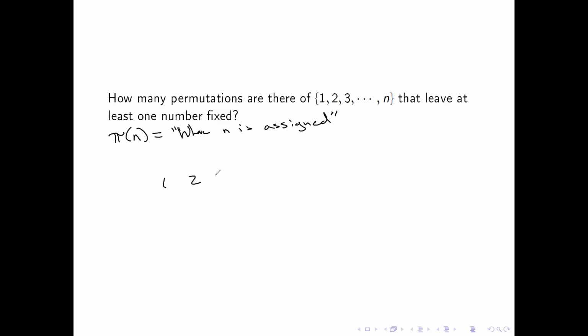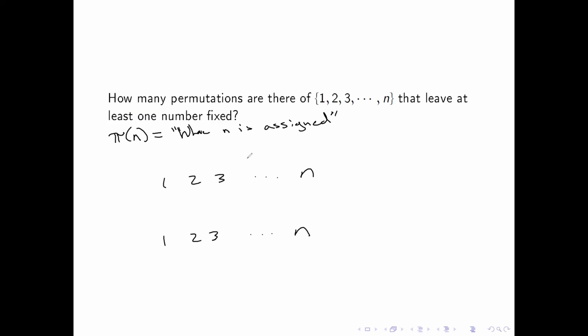So I have 1, 2, 3 to n. And then down here I have 1, 2, 3 to n. Each value goes to exactly 1. So 1 has n values, 2 has n minus 1 values, 3 has n minus 2 values, because its choices are based on what the previous ones were.